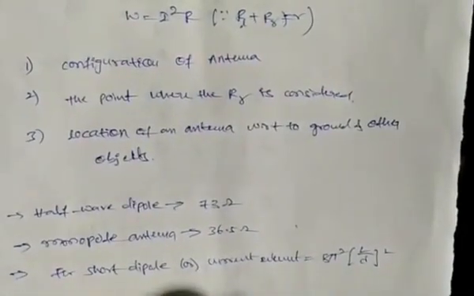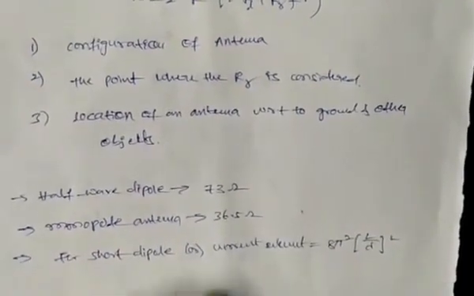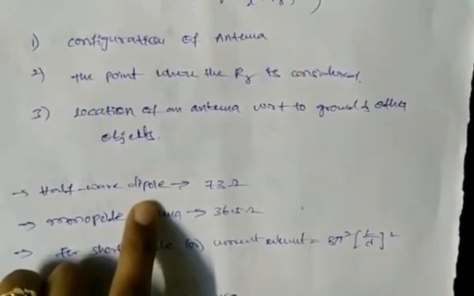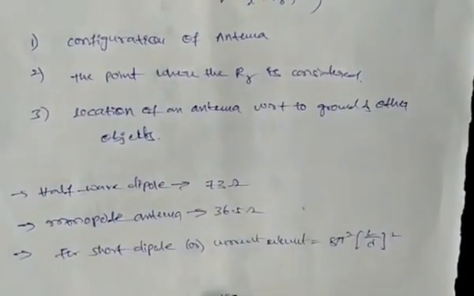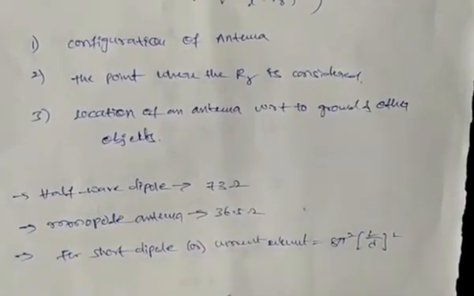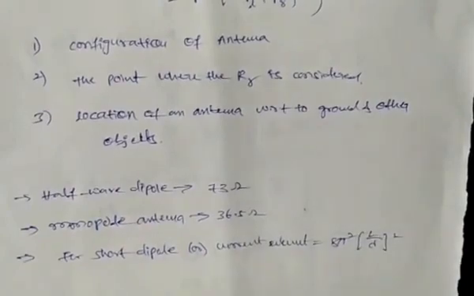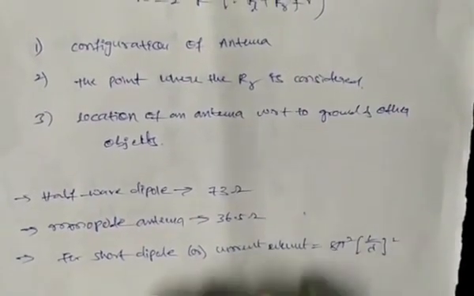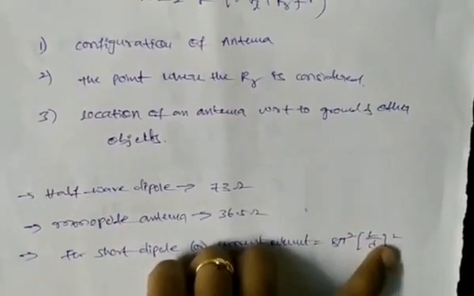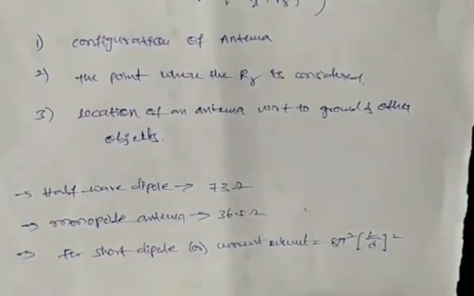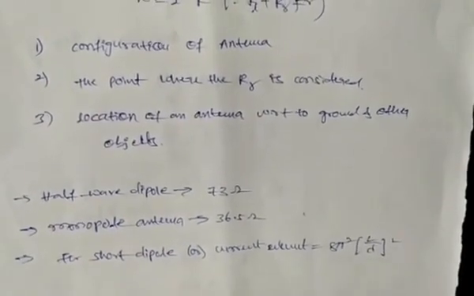Now for different antennas, the radiation resistance is also different. Here we have some examples. For the half wave dipole antenna, the radiation resistance is 73 ohms. In case of the monopole antenna, the radiation resistance is 36.5 ohms, and in case of a short dipole or current element, the radiation resistance is 80 pi square (L by lambda) whole square. Before obtaining the radiation resistance, first we have to find the radiated power. From that only we obtain the radiation resistance of the antenna.